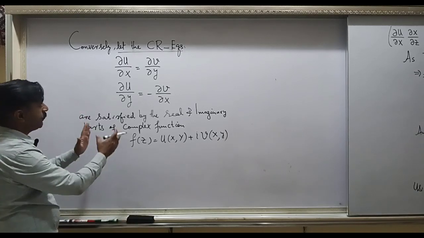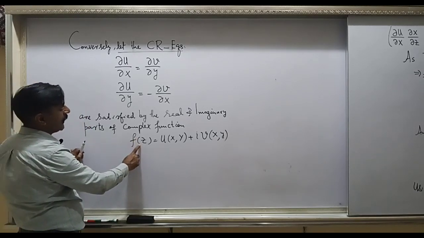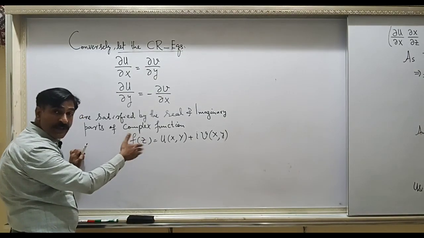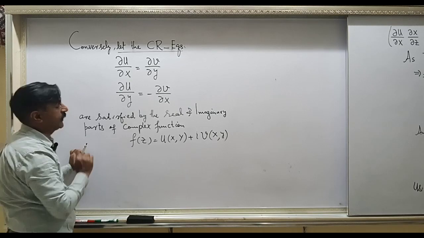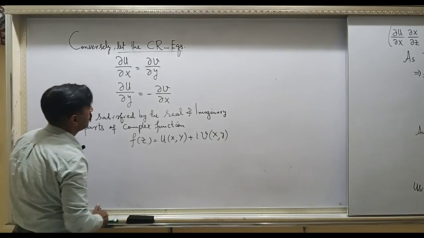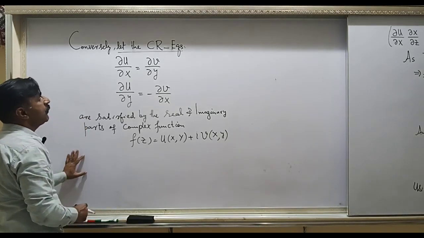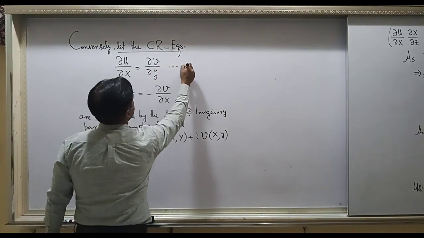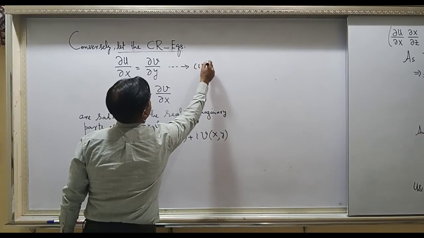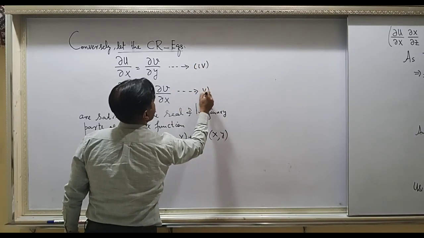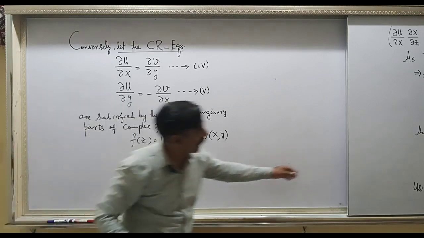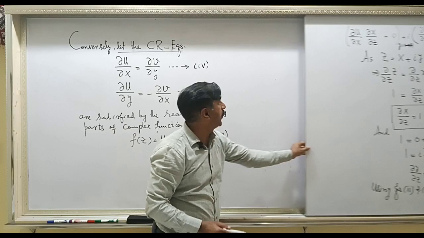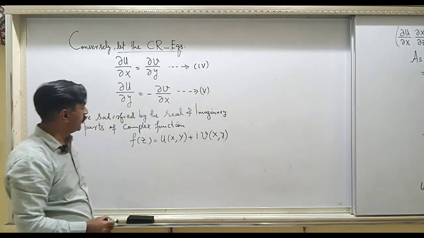So, we have to prove now that this function f(z) is differentiable, meaning its derivative, which is a limit, will be unique and finite. So let's start its proof. And how can you go along? From these you can write these two as equation number 4 and equation number 5, because we have numbered our equations up to 3 already, and the next numbers are 4 and 5.